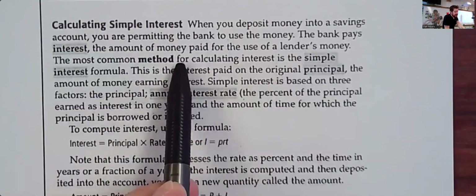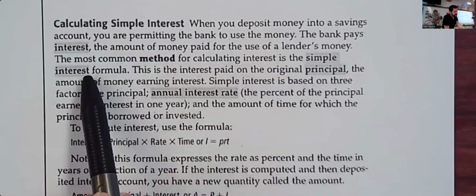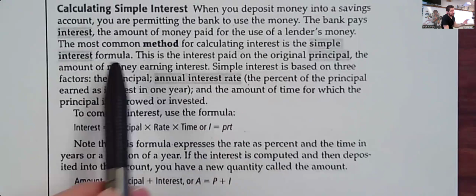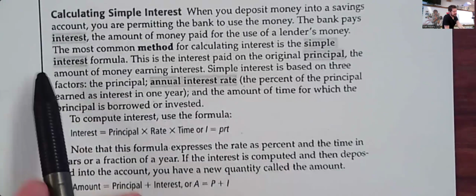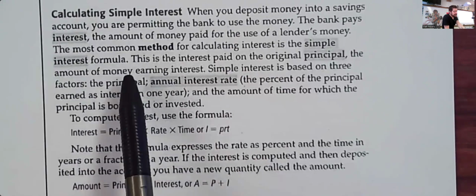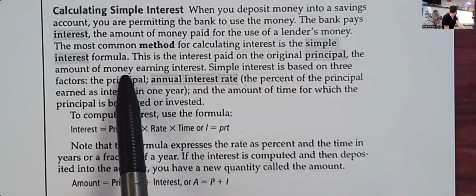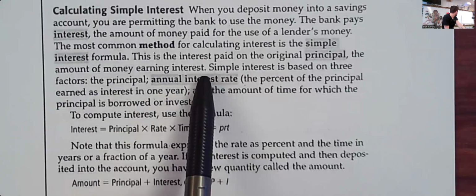The most common method for calculating interest is the simple interest formula, which I don't know if that's the most common, to be honest, because most interest compounds, which we'll be talking about tomorrow. I would argue with that a little bit. Anyway, this is the interest paid on the original principal. The principal is the initial amount that was borrowed. So that's the amount of money that earns interest.